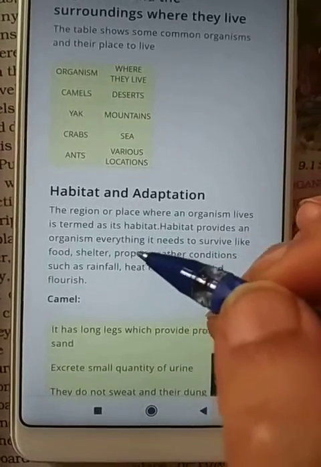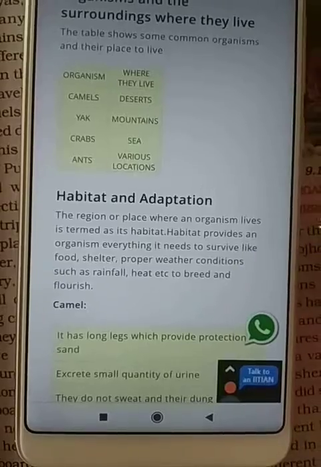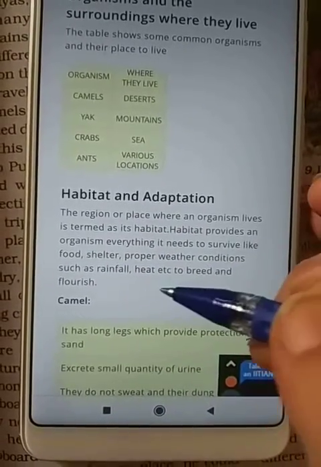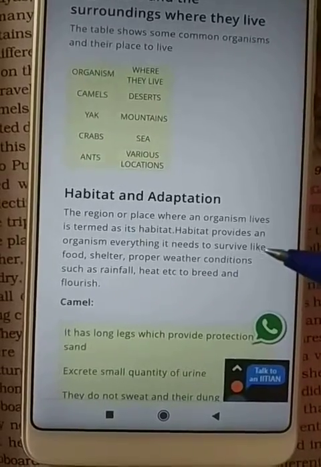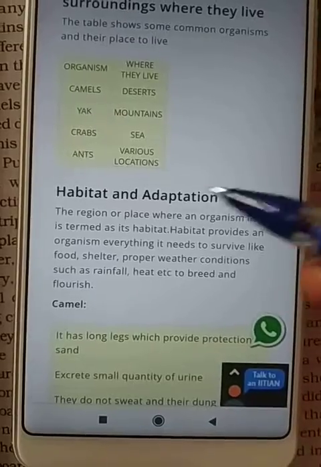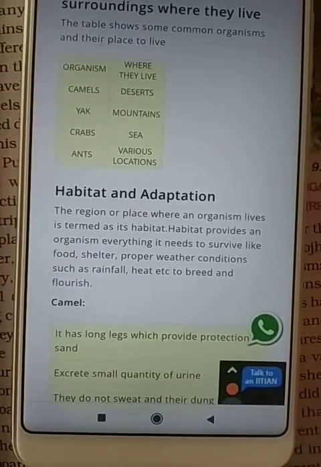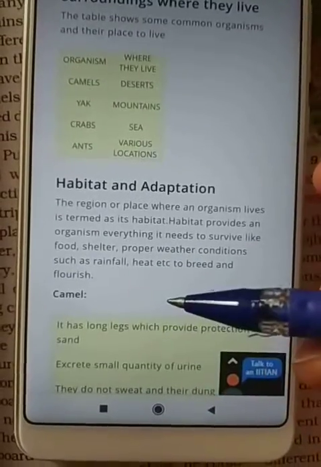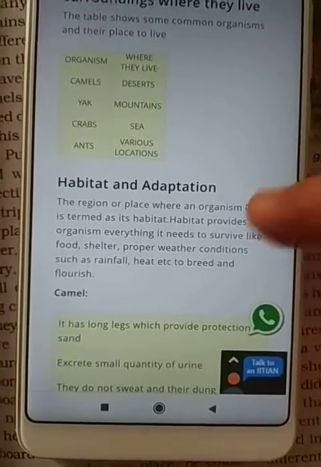Habitat provides an organism everything it needs to survive, like food, shelter, and proper weather conditions such as rainfall, heat, etc. For example, lions and tigers live in forests, so forests are their habitat. Forests provide everything for their survival, like food, shelter, proper weather conditions, rainfall, etc.